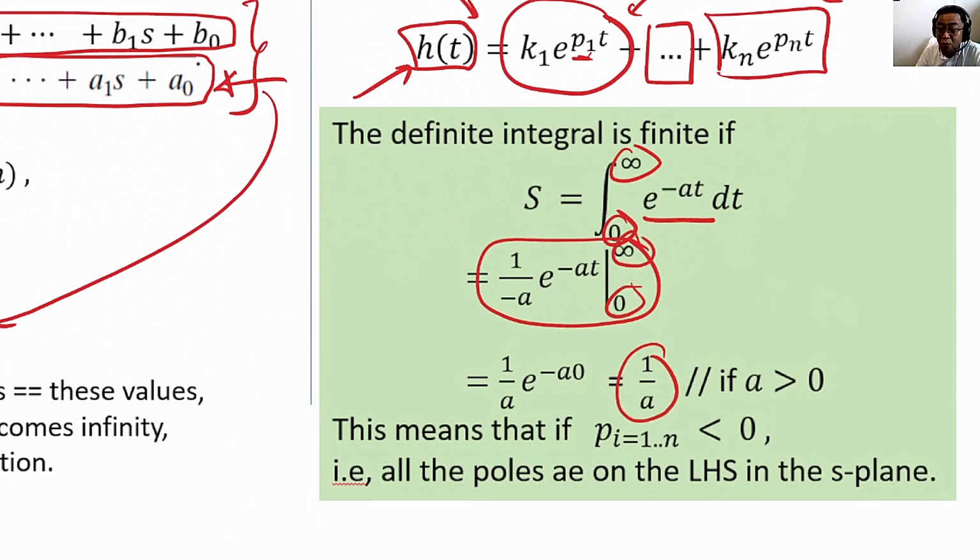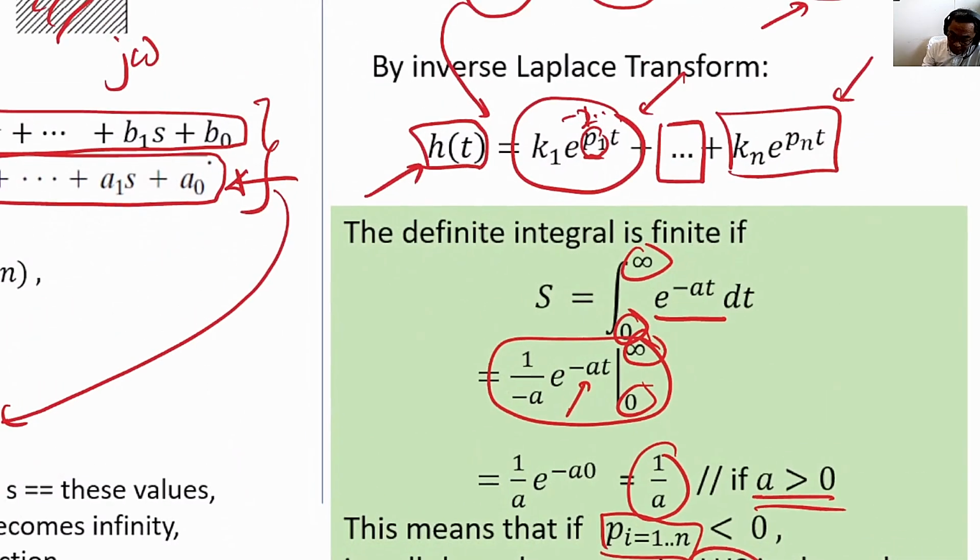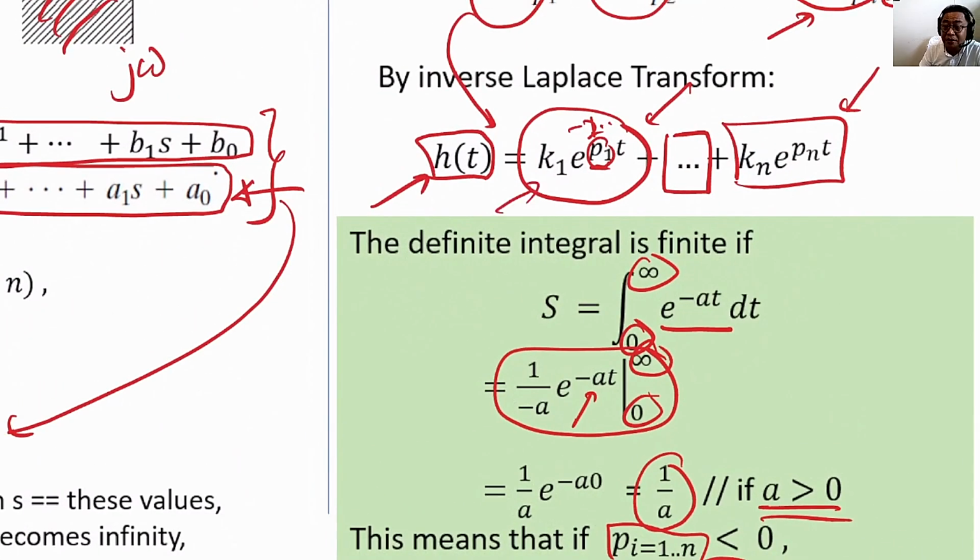You can reduce it to 1 over a if a is greater than 0. That means minus a positive number, so the exponential will be decaying. To get e to the minus at, the poles must be on the left hand side, must be less than 0. So these must be minus 1, minus 2, or some real numbers, but they must lie on the left hand side. If each one of them is integrable, then a finite sum is integrable. That's what we are trying to prove here.